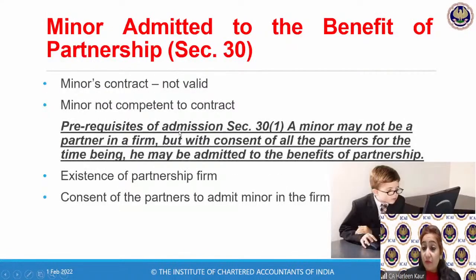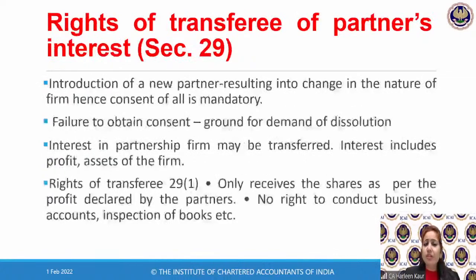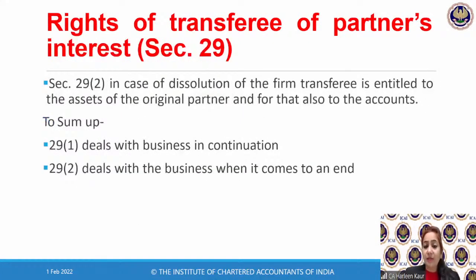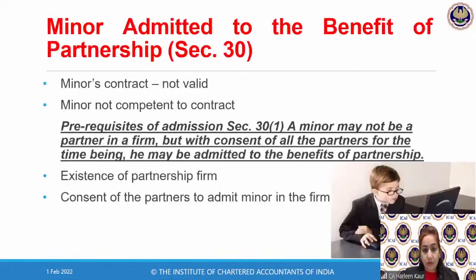Now let's move to a very, very important topic, children: minor being admitted for the benefits of partnership. With Section 29, we started talking about who can become a partner in my firm. We just now understood about a sub-partner, where one of the partners is just creating a sub-partnership and that person has no right to interfere with the books of accounts. Only when the business comes to an end does he get all the shares of the original partner, and he is also entitled to check the books of accounts.